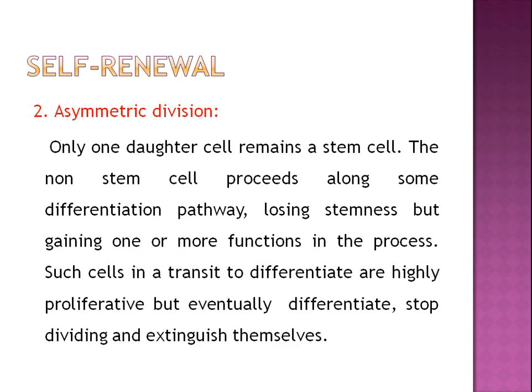Then asymmetric division, where only one daughter cell remains a stem cell. The non-stem cell proceeds along some differentiation pathway, losing stemness but gaining one or more functions in the process. Such cells in transit to differentiate are highly proliferative but eventually differentiate, stop dividing and extinguish themselves.